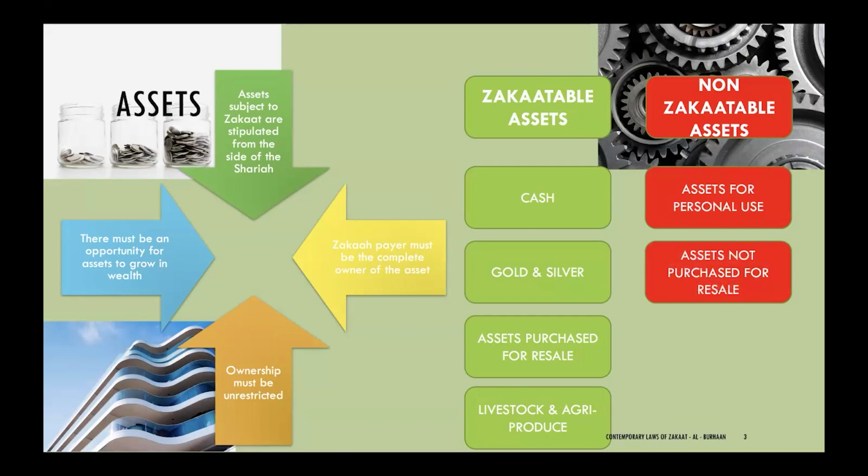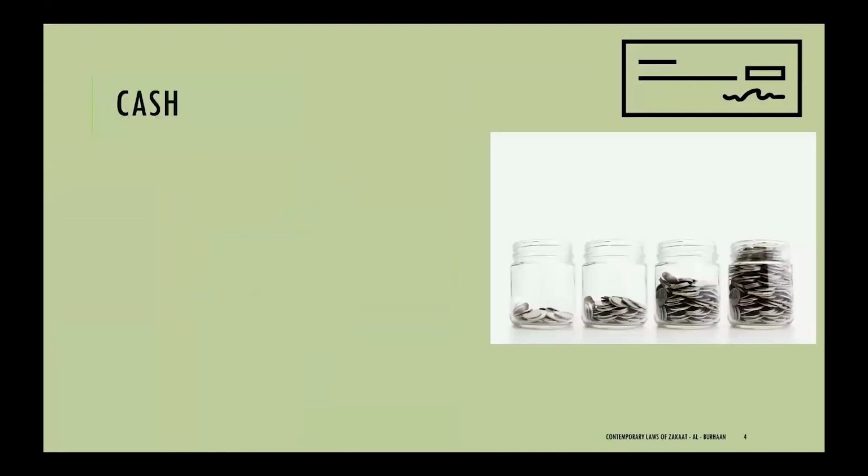So if somebody buys a second investment property, for example, a flat or an apartment, and his intention is not to sell that asset, then the asset will not be subject to zakat. Even if he changes his intention later on and decides to put that asset onto the market, but at the time of purchase, his intention was to use it or for personal use and not for resale purposes, then too that asset will not be subject to zakat.